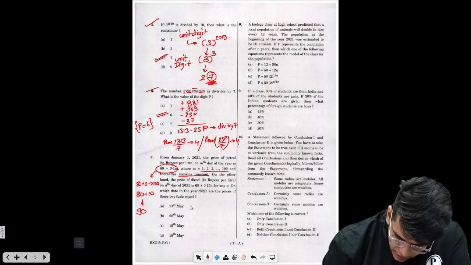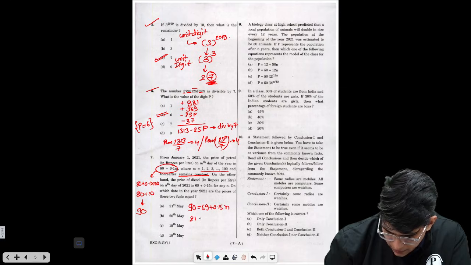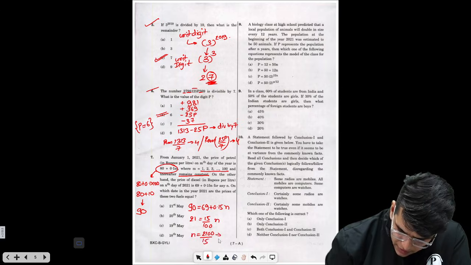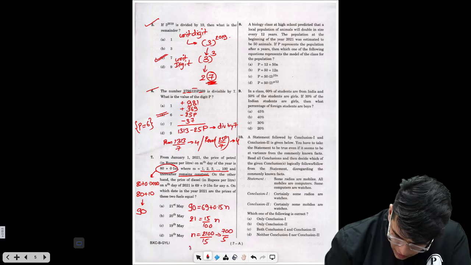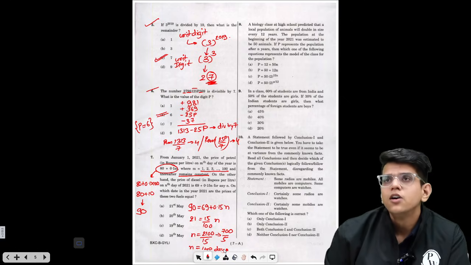So here what we need to do is equate this 90 to 69 plus 0.15n. When you subtract 69 from 90, it is 21, and this is nothing but 15 by 100 into n. n is nothing but 2100 by 15, right? If you divide by 3, this is 5, and this is 700. From here we will get n equals 140 days, right? 140 days.